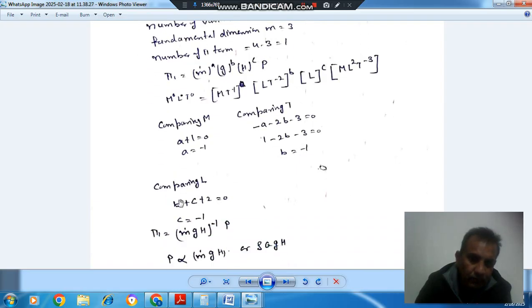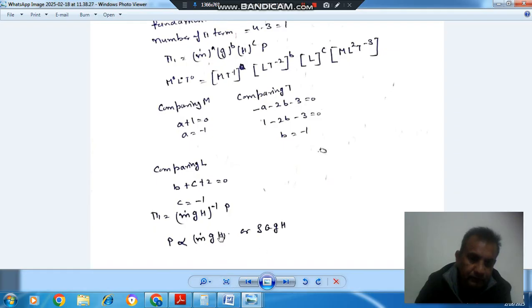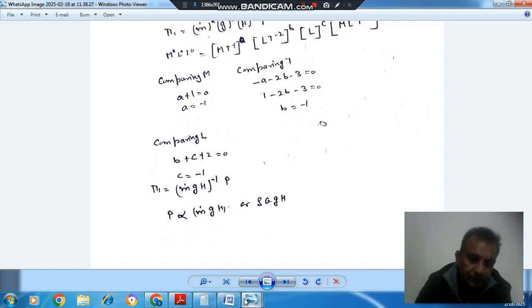Comparing L, it will be b plus c plus 2, and since b is minus 1, c is minus 1. So the pi term will be m dot^-1 G^-1 H^-1 P, because a, b and c are all minus 1. So P is equal to m dot GH, or rho Q GH. So that is the second expression.